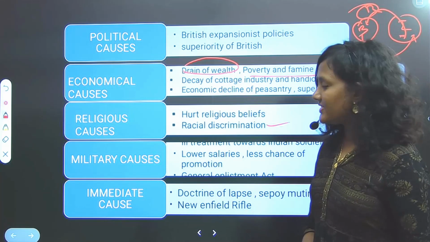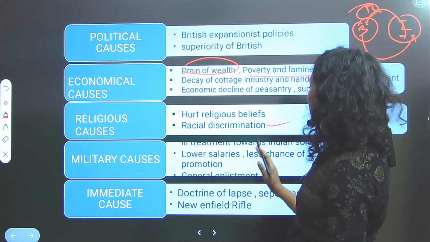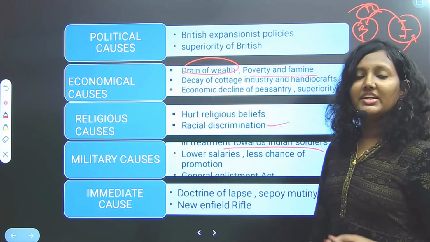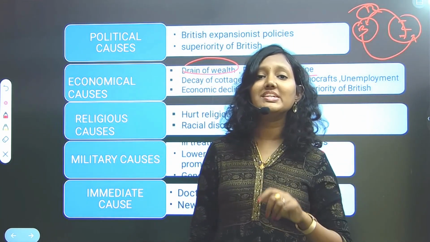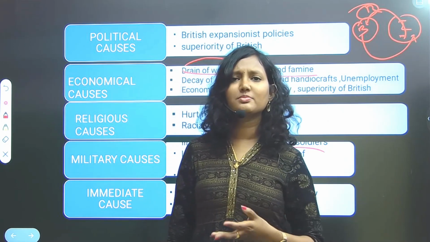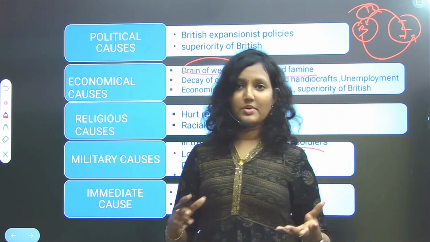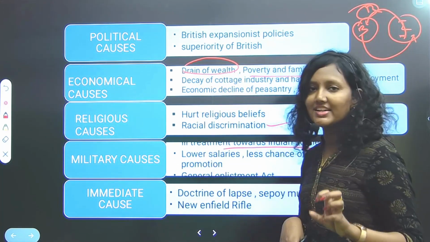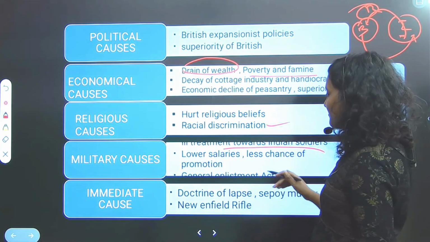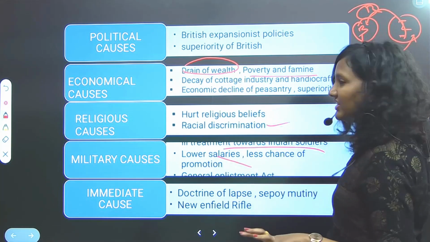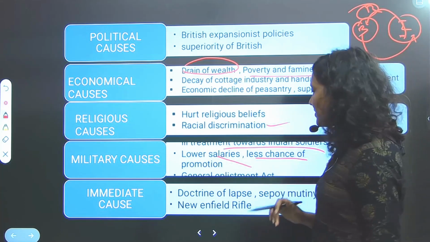Then the military cause. This is one of the most important causes of the 1857 revolt. So what is that? Treatment towards Indian soldiers. Indian soldiers were not treated as soldiers. They were treated as peasants in uniform. They used to say, you are just like peasants, but you are wearing a uniform, nothing like you are doing something for the nation. They were not given respect equal to the British soldiers, were given lower salaries compared to the British, and had very little chance of promotion.